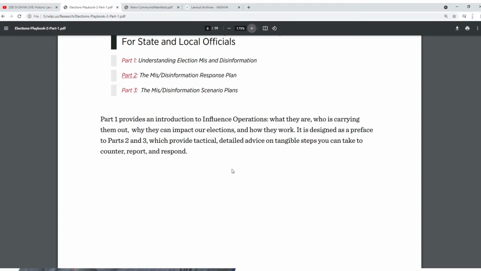So there's going to be a call to action here, and that is that if in your state you have a right to know request, I think it would be a good idea for everybody to request, as a right to know, any partnerships. You don't want to single out just any partnership with Twitter. You want to ask for all the partnerships that the government has with any entity.